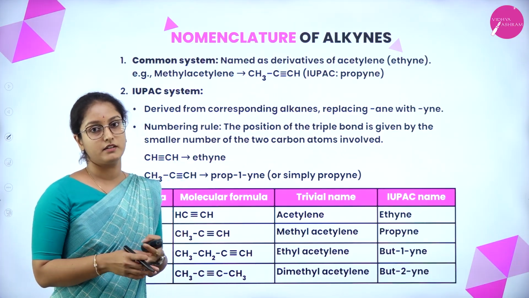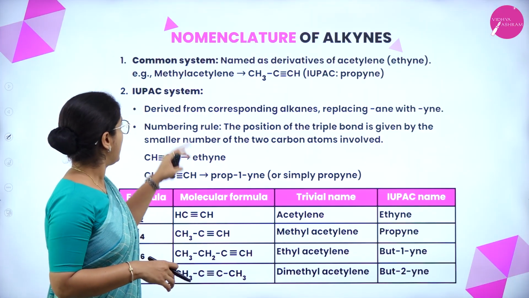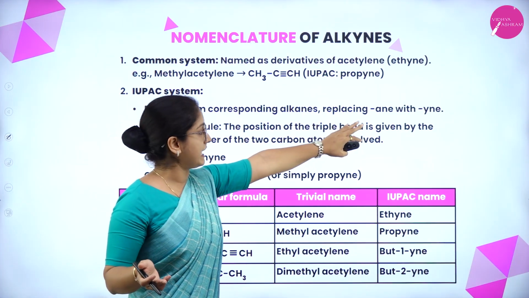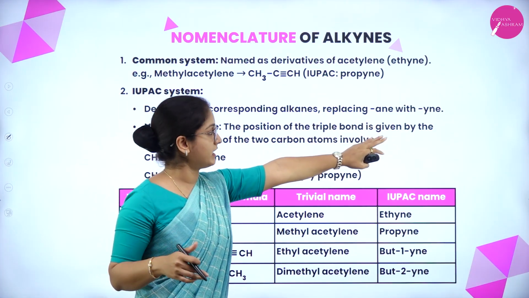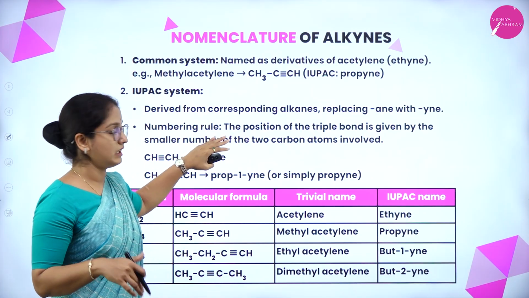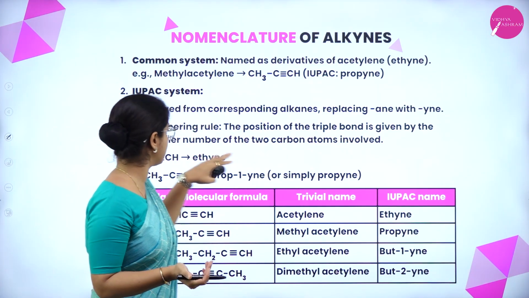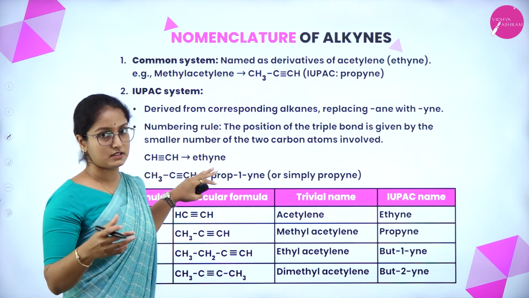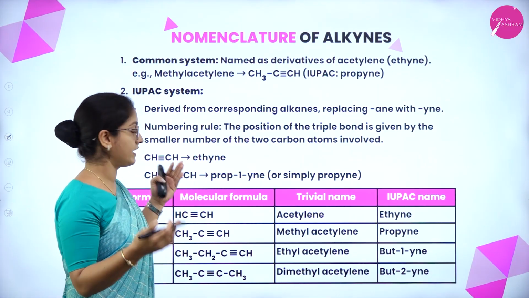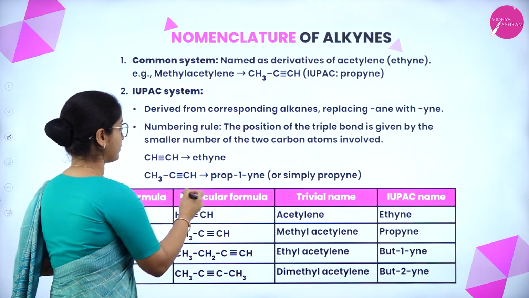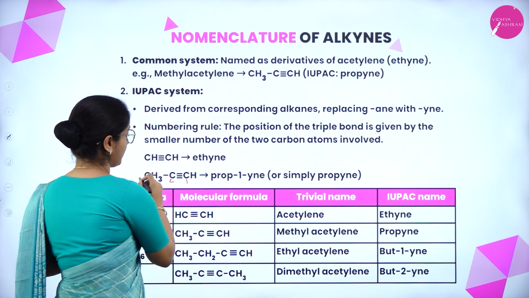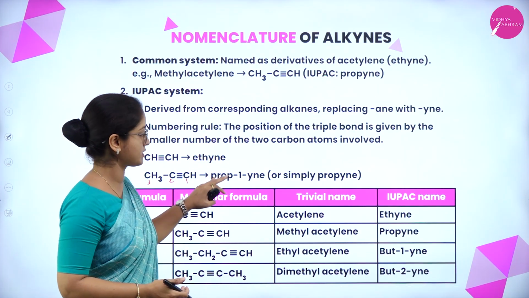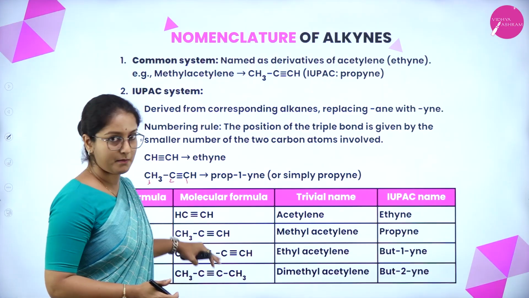For common naming, we have to use the word acetylene. Under the IUPAC system, the name is derived from the corresponding alkane by replacing ANE, the last three letters, by YNE. Numbering rule: the position of the triple bond is given by the smaller number of the two carbon atoms involved. The first member is ethyne, and when you go higher and higher, we have to consider the smallest number, because as the rule says, the carbons having the triple bond should be given the smaller number. So it is prop-1-yne. Now let us see some other alkynes.